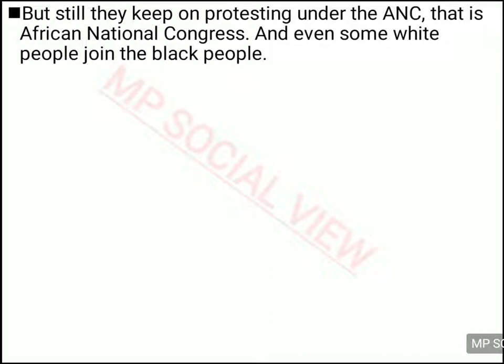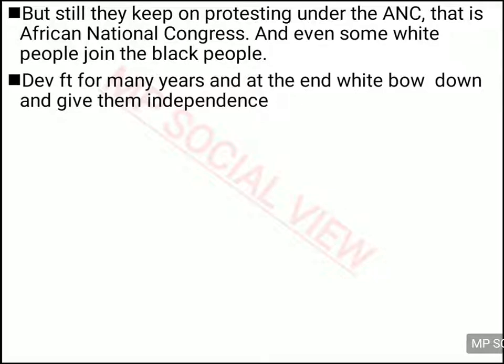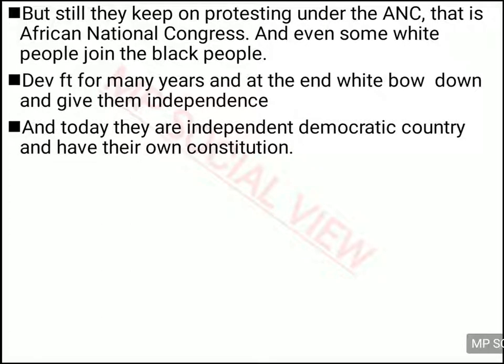And even some white people were sensitive, and they did not like the segregation which was done to the black people, and they supported them, and they joined their organization, and they fought along with the black people against this injustice. So they fought for many years, and at the end the white had to go down. The white got defeated, and finally South Africa got its independence. And after they got their independence, they wrote the constitution of their country, and they established a democratic country for themselves.